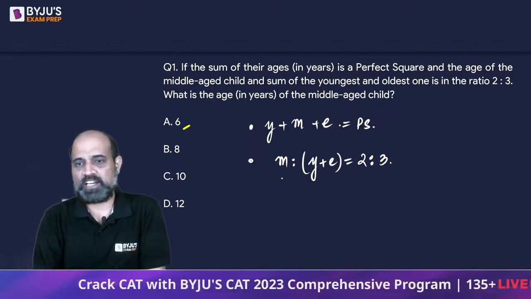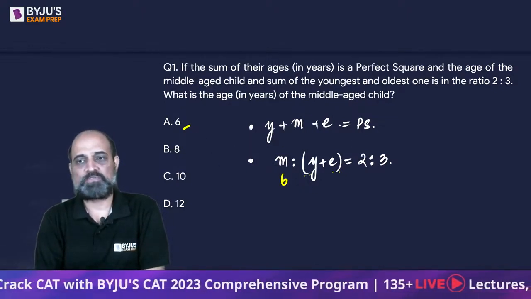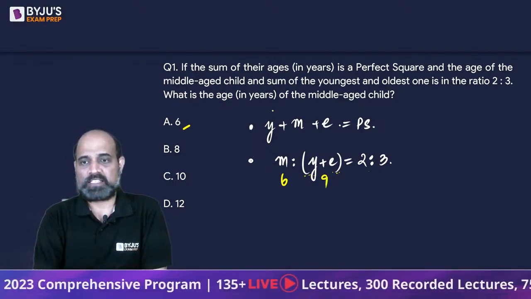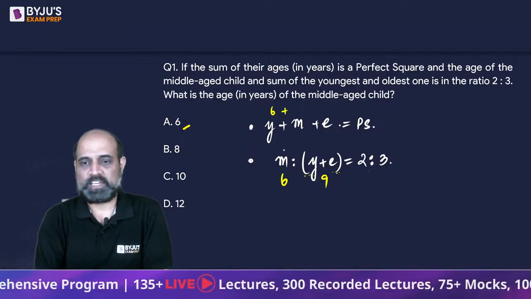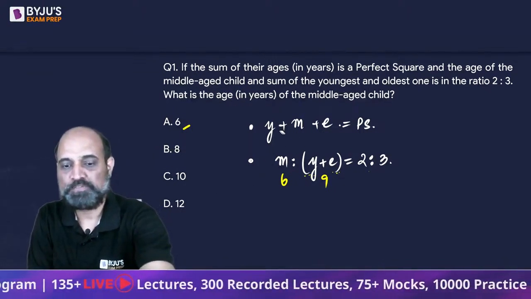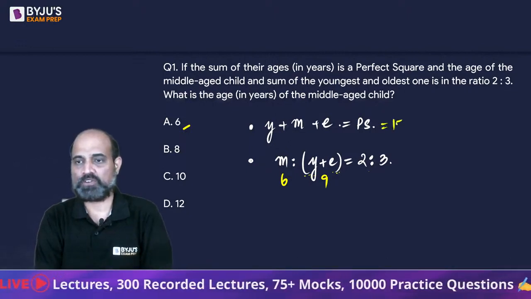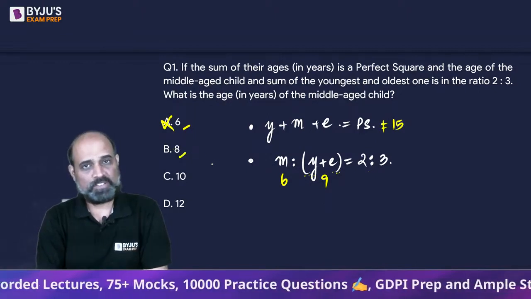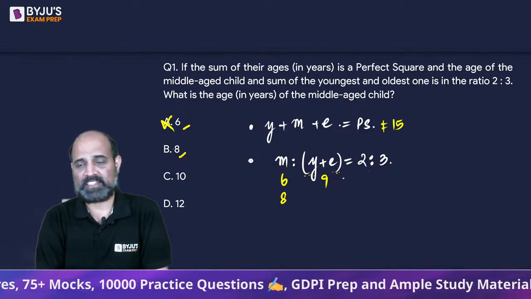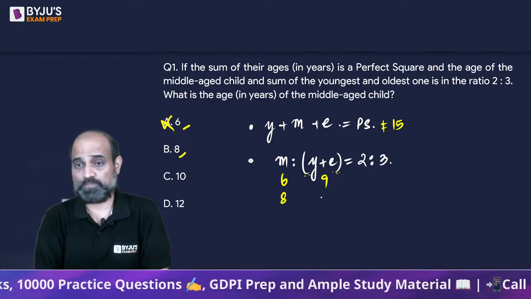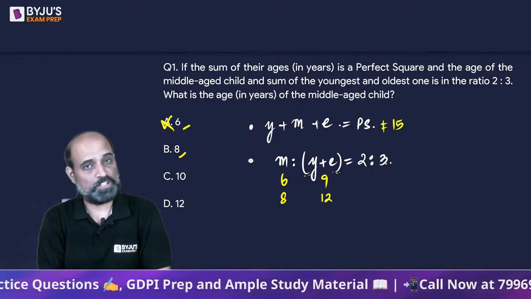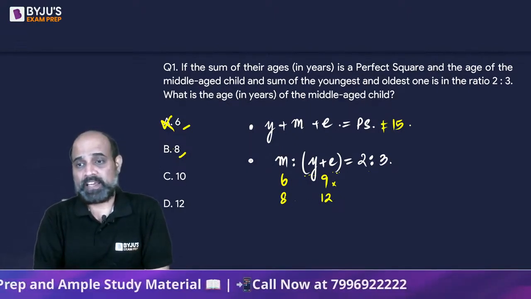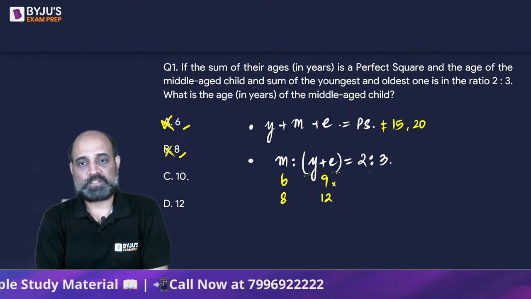Suppose the middle-aged child's age is 6. That means the sum of the ages of the other 2 is going to be 9. The sum of their ages is going to be 15, and 15 is not a perfect square, so it can't be 6. Let's take the next scenario. Suppose the age of the middle child is 8, then the sum of the youngest and eldest will be 12, because 8 and 12 are in the ratio 2:3. Their sum is going to be 20, and 20 is also not a perfect square.